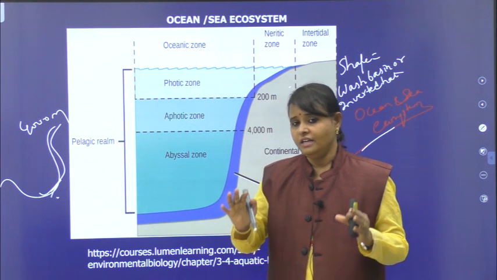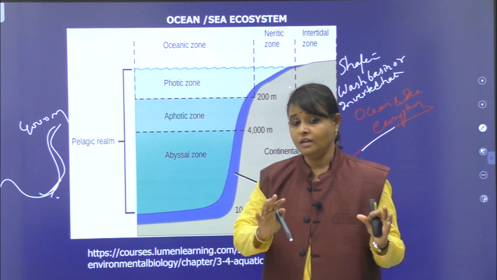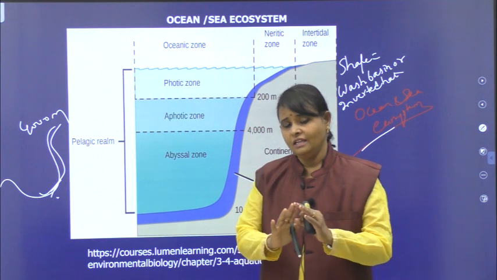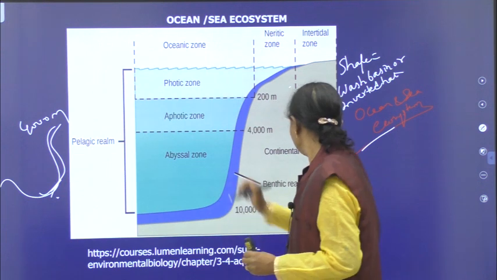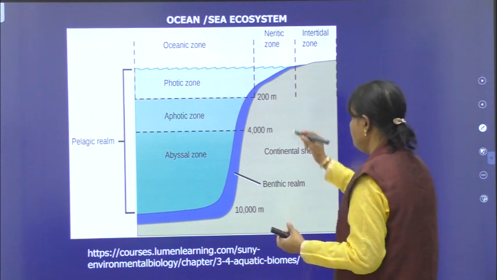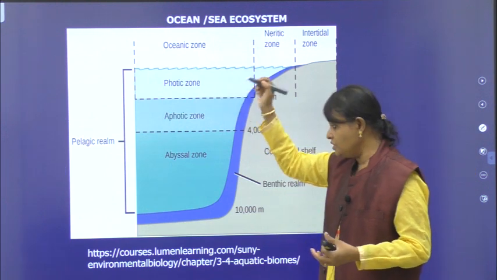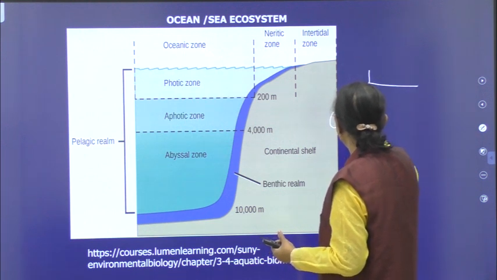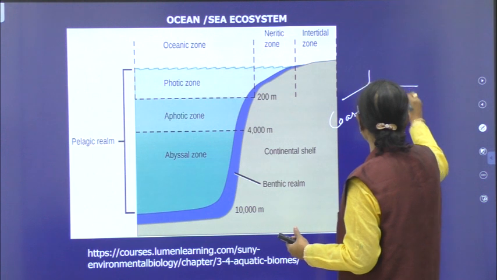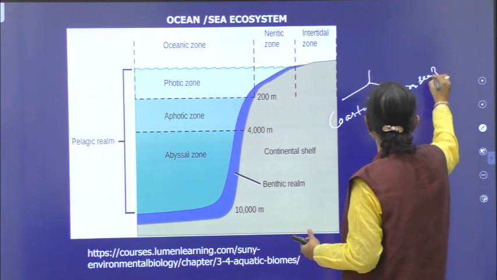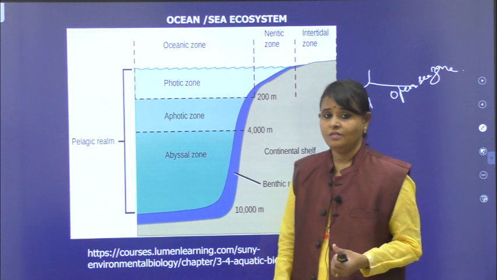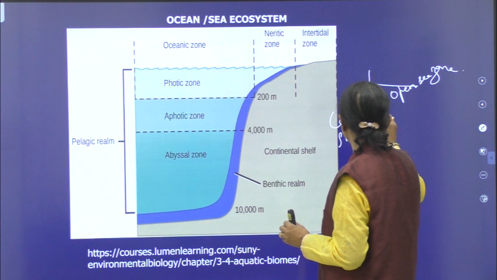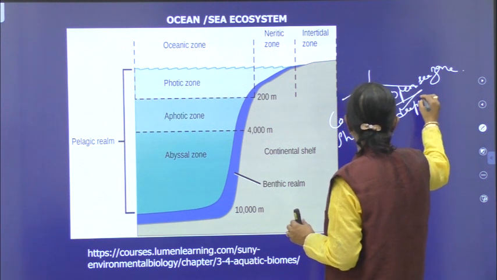Now, let me tell the different zones in the ocean or sea ecosystem. Generally, it is classified into 2 zones. See, coming to this ocean or sea, it is classified into two zones. First one, coastal zone. Second one, open sea zone. Coastal zone means shallow water zone. Open sea means deep water zone.